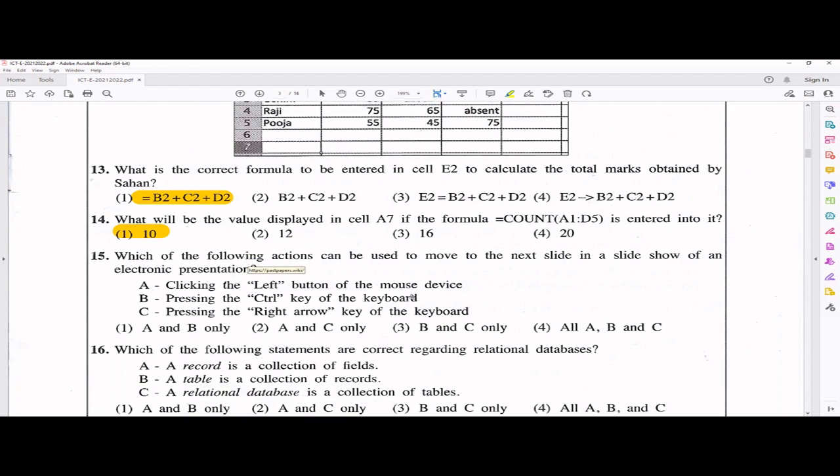15th one: which of the following actions can be used to move to the next slide in a slideshow? Right. There are different ways to move to the next slide. For example, clicking the left button. Click, that means click. This is also correct. Right. And pressing the control key? No. Pressing the right arrow? Yes. If you press the right arrow, you can also go. So actually A and C will be the answers.